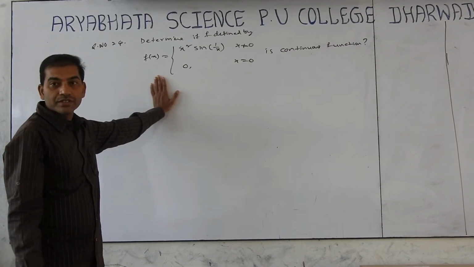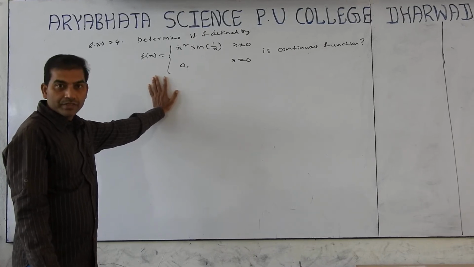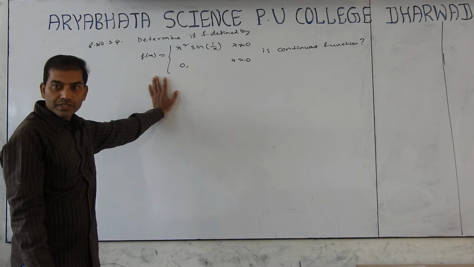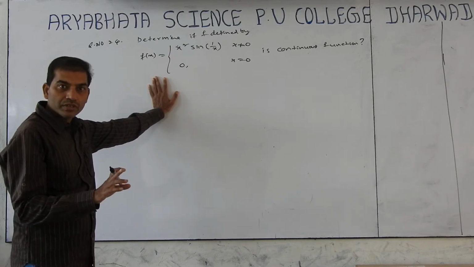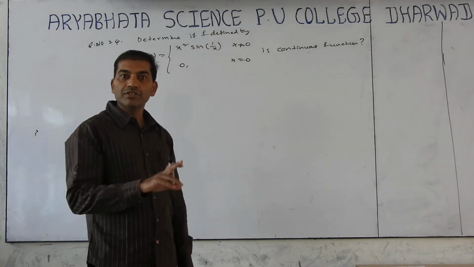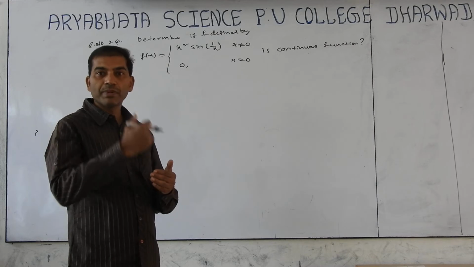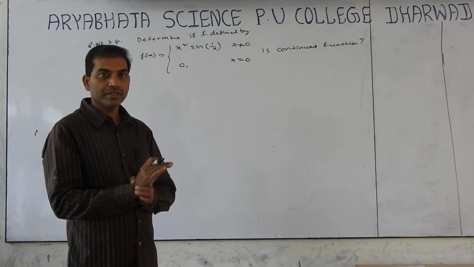In the previous class, we discussed properties. If f and g are two continuous functions, then f plus g is also continuous, f minus g is continuous, f into g is continuous, and f by g, where g is not equal to 0, is continuous.